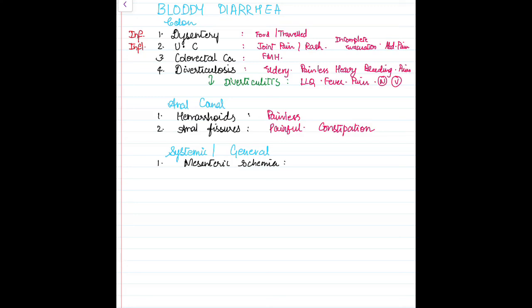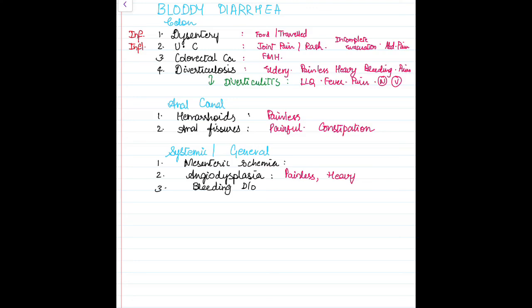Alright, the next one is angiodysplasia, which is also going to present as painless, heavy bleeding. And then you think about any bleeding disorders. Okay, it's unlikely that this can be the cause, because bleeding disorders can present as various other symptoms rather than bloody diarrhea.